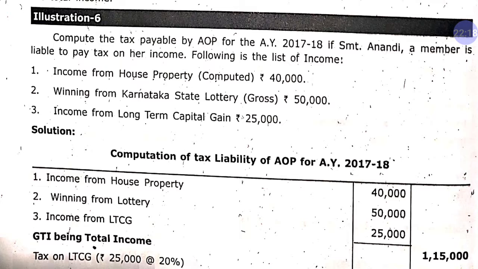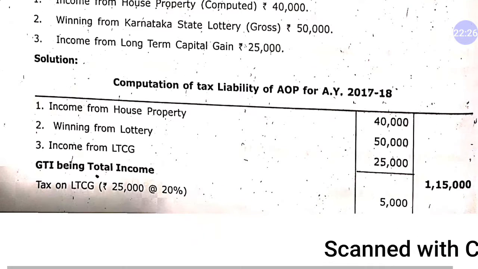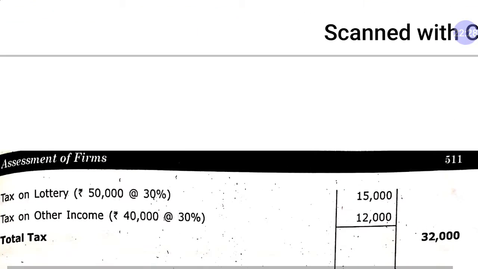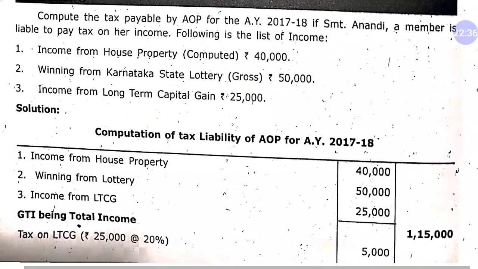First of all, we have to take 20% of LTCG. So 20% of 25,000, because long term capital gain is 25,000, so it is 5,000. And tax on lottery, this is our casual income, so we will take 30% of it, and remaining 40,000 is our other income.